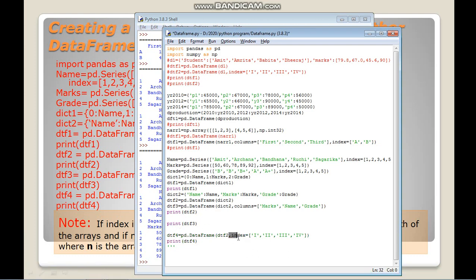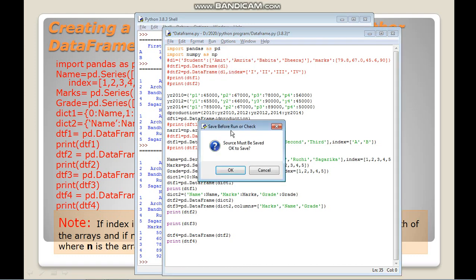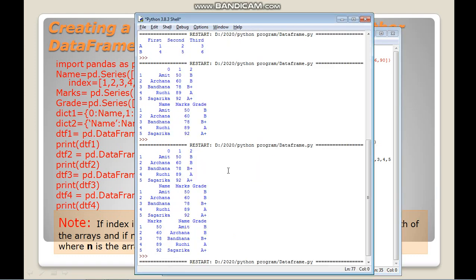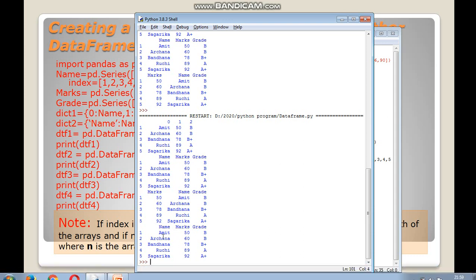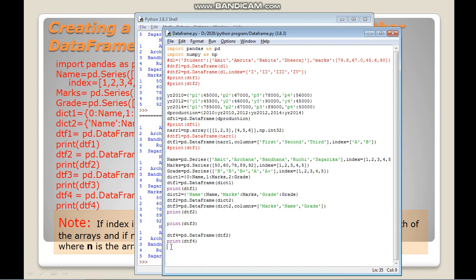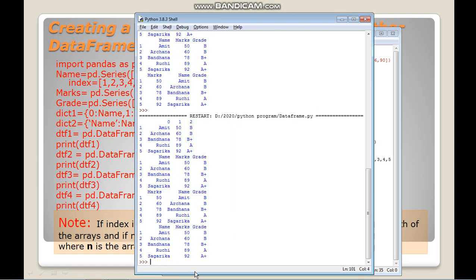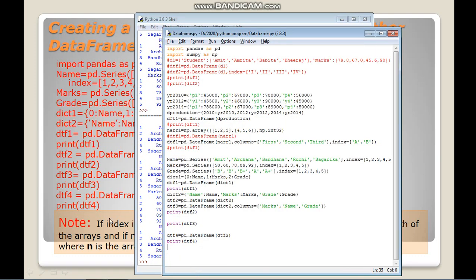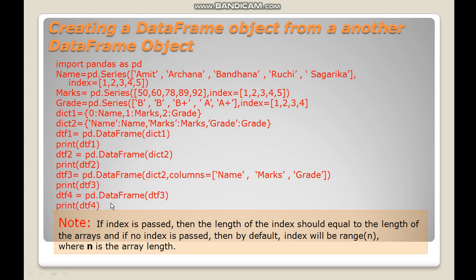I have already written the code here. I have just given the name here, and I will run it. So this is the data frame, the same data frame. This was the data frame from df2, because I have created the data frame from df2, not df3. So this one and this one are similar. These are some of the ways through which we can create a data frame.